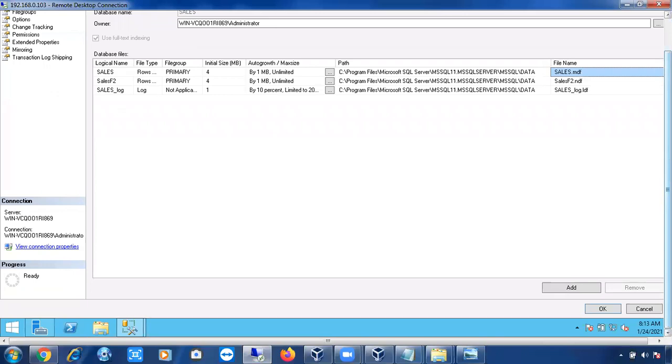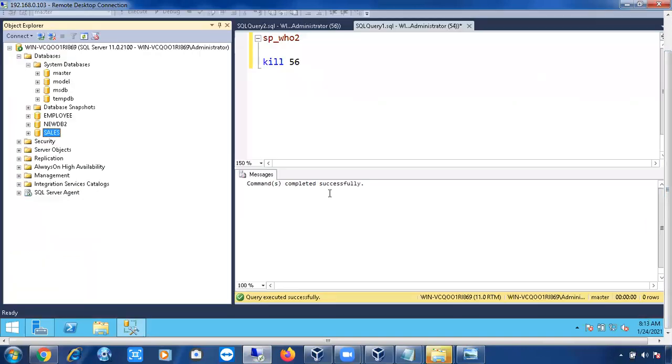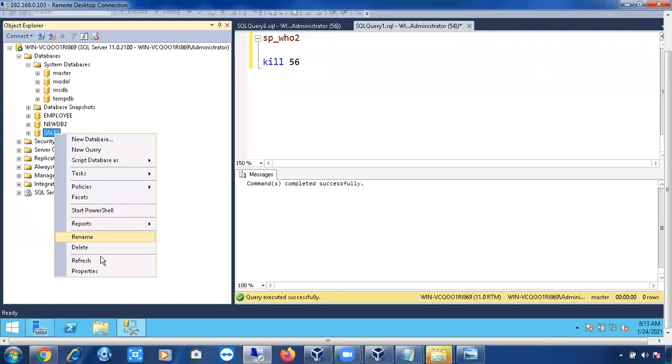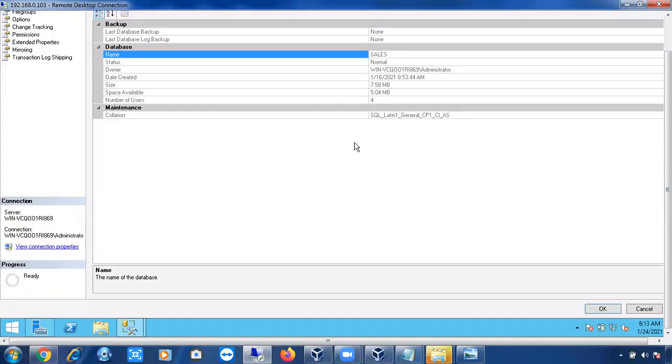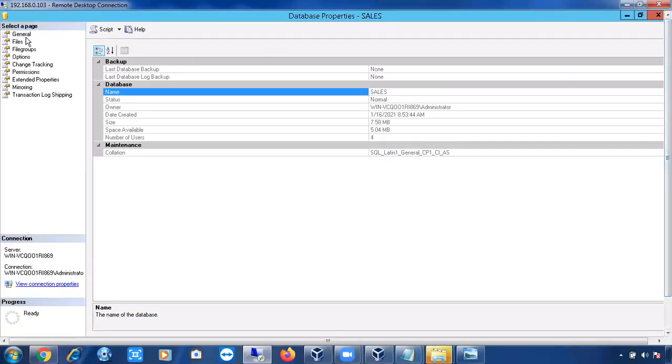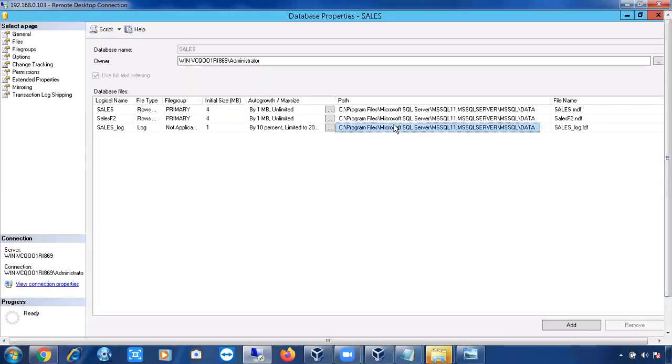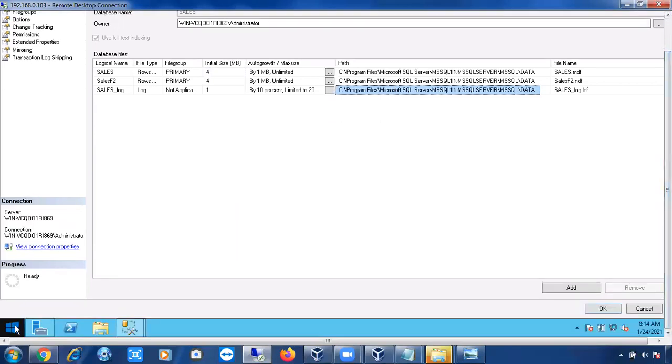Fine. Now let me create a database. Where can I see the physical files? If you go to the properties and then the Files page, just copy this path. In this location usually the files will be there.